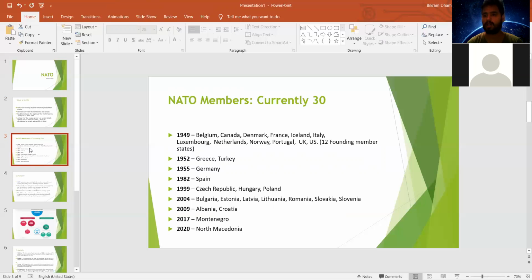Actually, the Germany that was added in 1955 had later been split into two Germanys after the Second World War. The lost part of Germany, the eastern part, was lost to Poland and the old Russian Federation. So this is probably West Germany during that period in 1955.